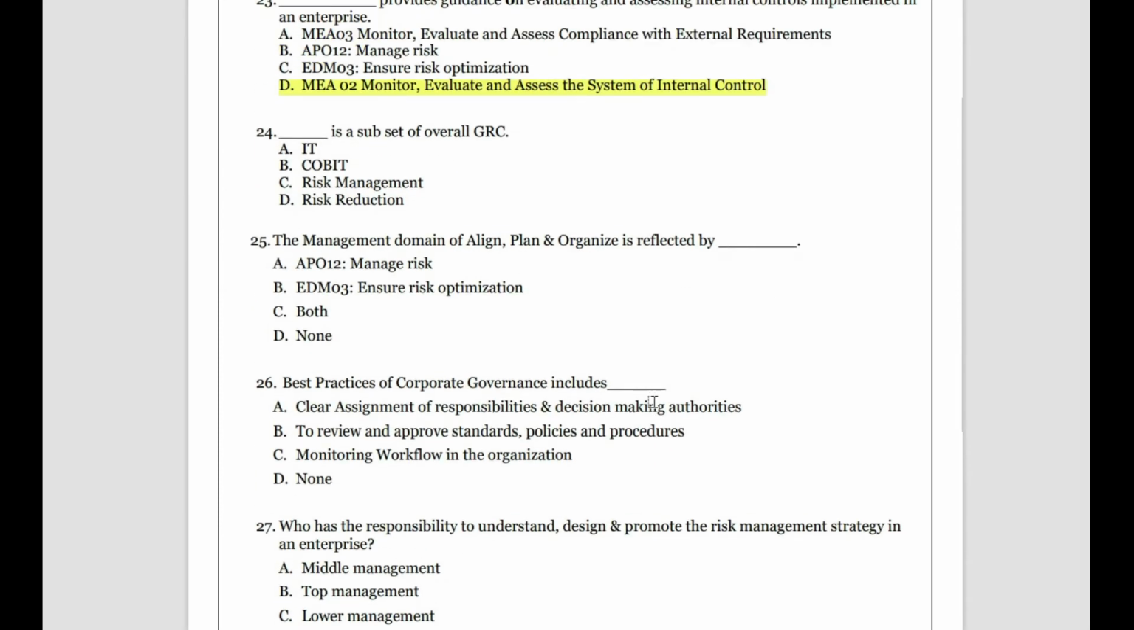Then dash is a subset of overall GRC. So for the overall governance, risk and compliance thing, what is subset? So COBIT is one of the subsets of the entire governance, risk and compliance. So in COBIT we take the concept of governance of enterprise IT, managing the risk, and we try to see everything is being complied. So COBIT is a subset of overall GRC. Fine. The management domain of align, plan, organize, APO, is reflected by. Since the question itself gives the answer, APO, the align, plan, organize, is given in this APO12, manage risk. It is here actually.